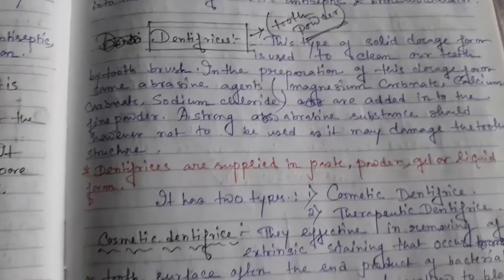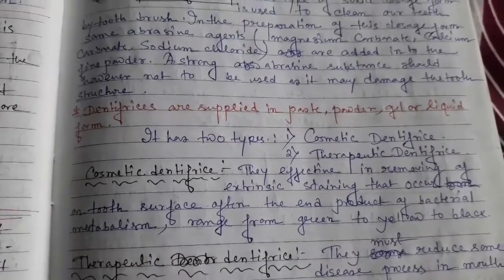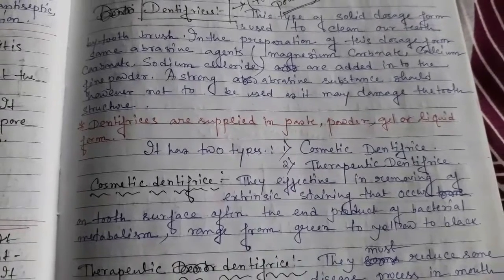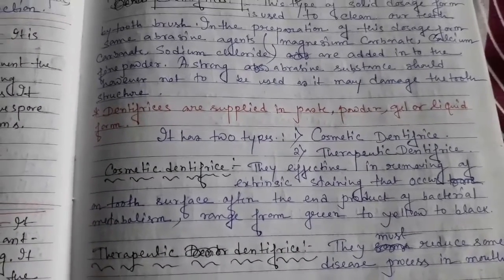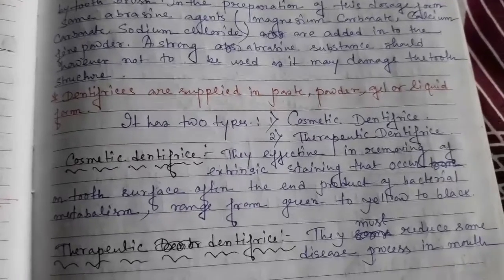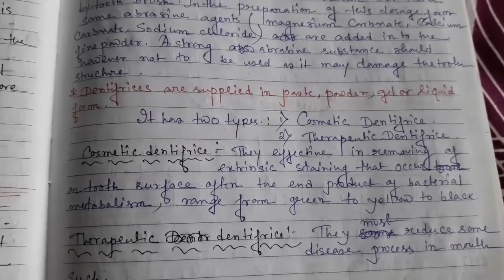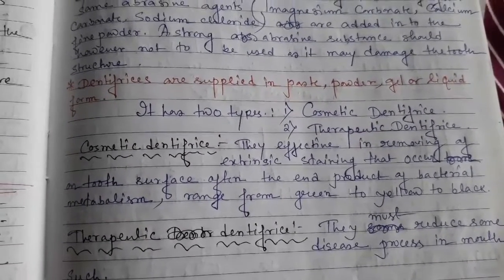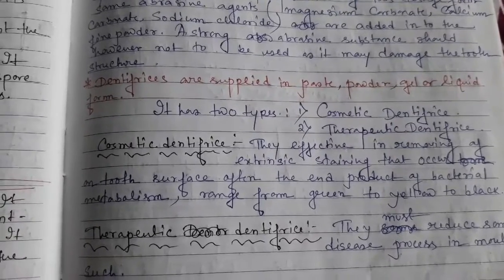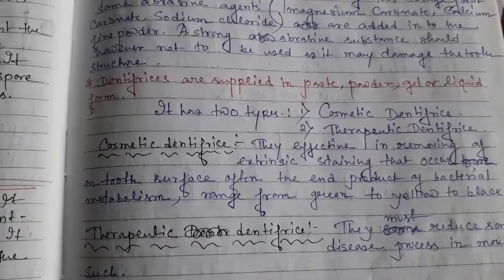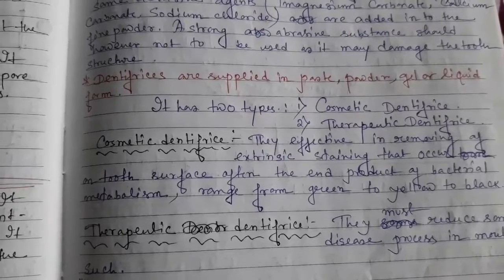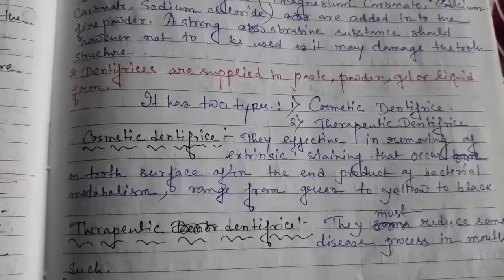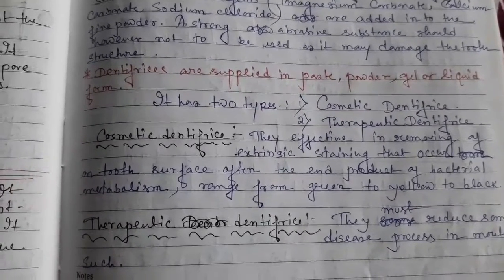Okay. And then another point is that dentifrices are supplied in paste, powder, gel, and liquid dosage forms. And it has two types: cosmetic dentifrices and therapeutic dentifrices. Cosmetic dentifrices also prevent the staining of our teeth, and therapeutic dentifrices also prevent teeth disease.